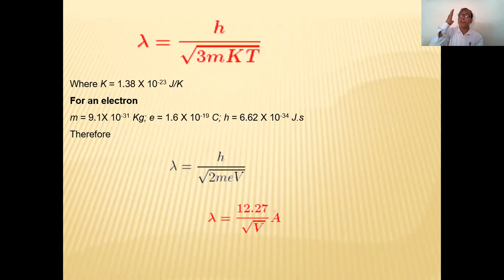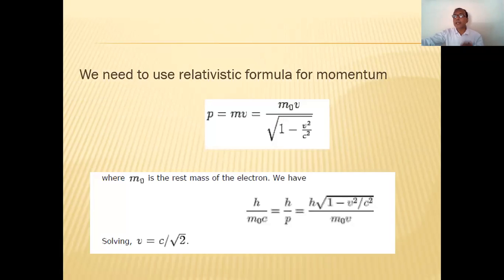So this is the expression for the de Broglie's wavelength in terms of energy as well as in terms of temperature, isn't it? And now you know relativity also. In second year you have studied relativity. We need to use the relativistic formula for the momentum. p is equal to what? mv. But in relativity, what do we write for m? m is equal to m0 upon under root 1 minus v square upon c square, where m0 is the rest mass of the electron. Therefore I can write this equation in this manner also.